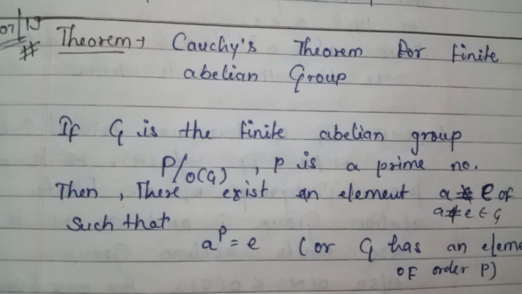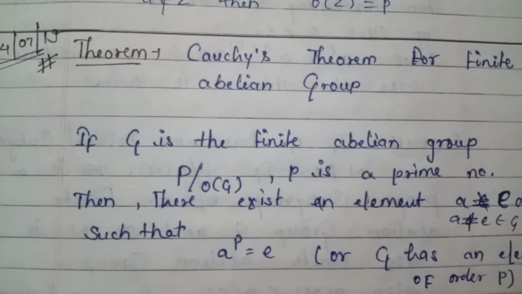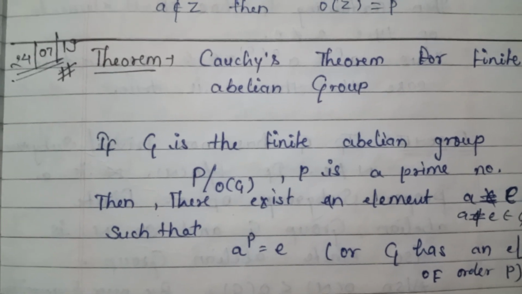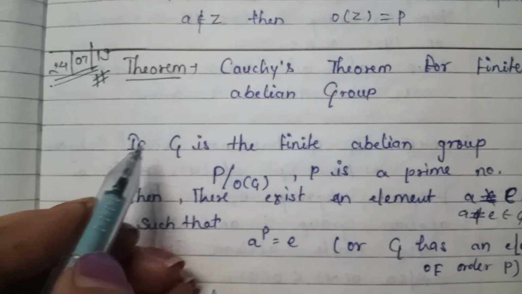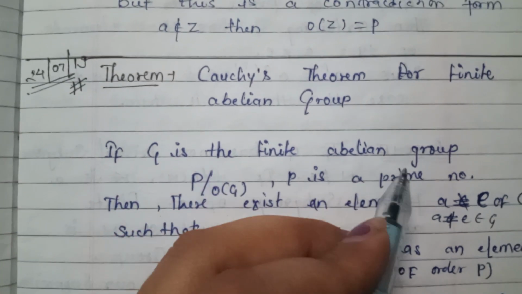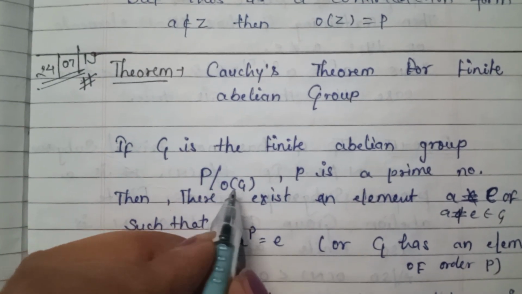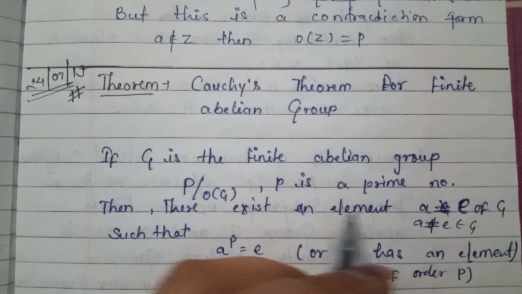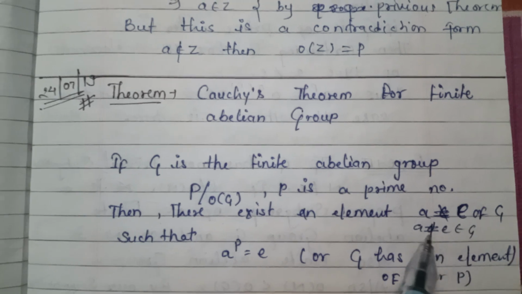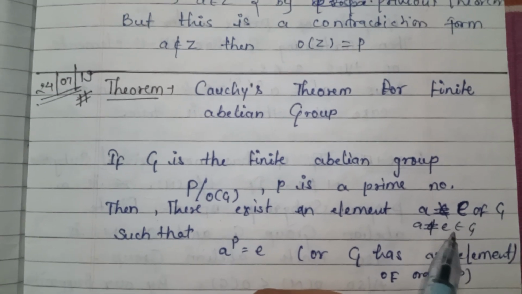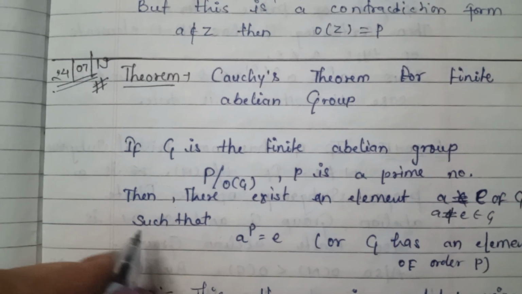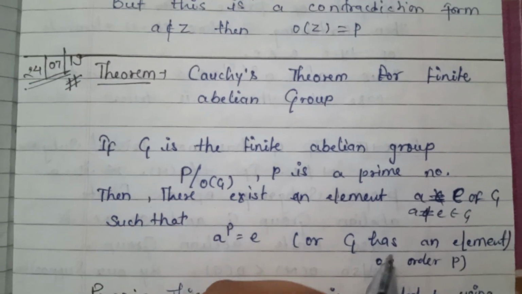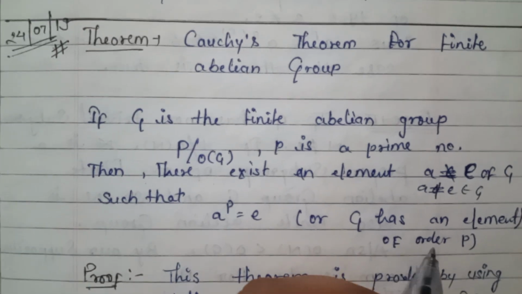Now there is another theorem discussed, Cauchy theorem for finite abelian group, जिसका statement है: if G is finite abelian group, P is a divisor of order of G, P is a prime number, then there exists an element A which is not equal to E belongs to G, such that A to the power P is equal to E, और G has an element of order P.